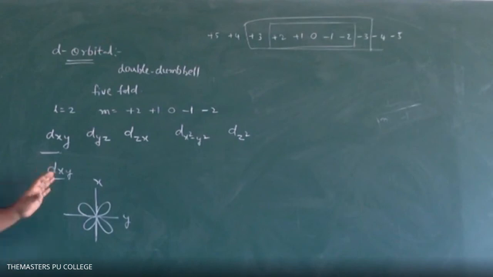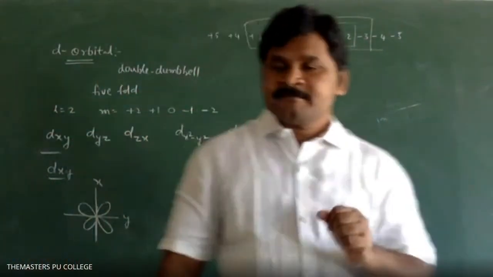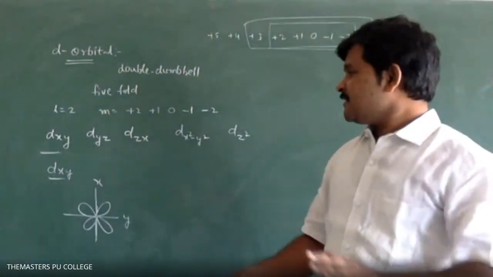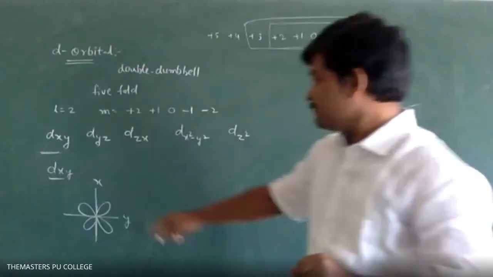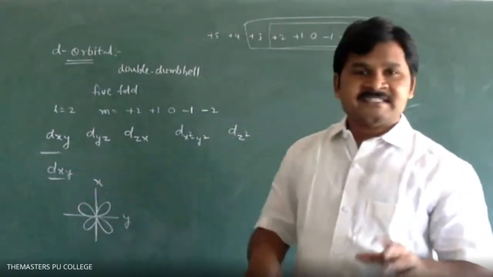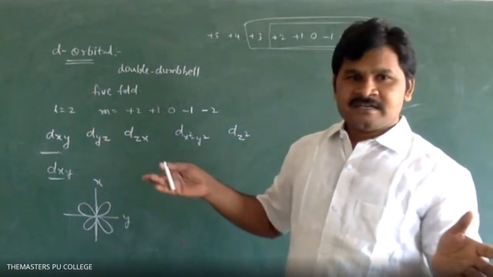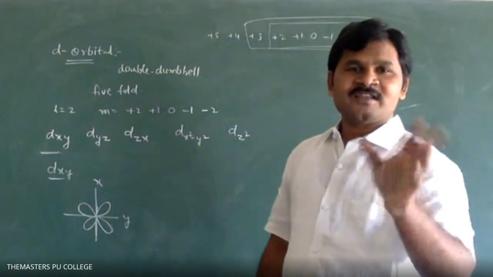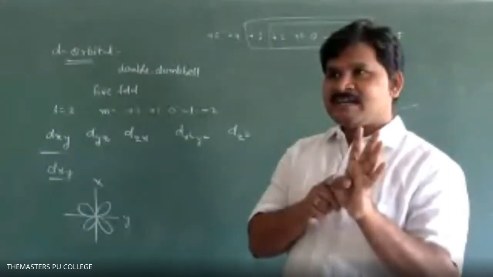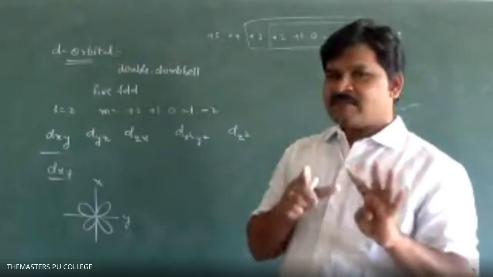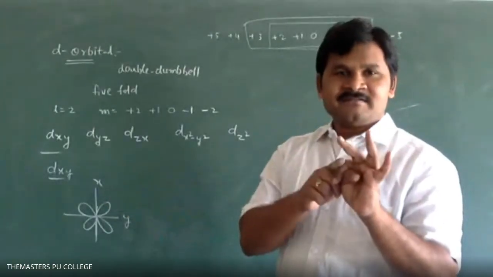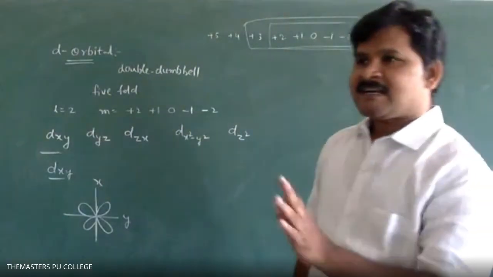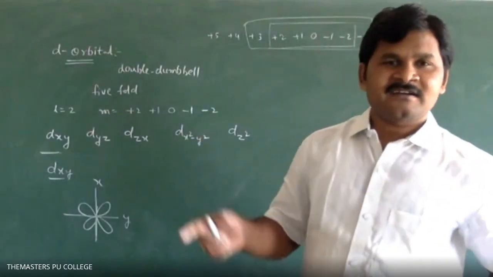In which plane is the electron absent? Can you say? I am telling the electron is present on the xy plane. In which plane is it absent? The yz plane and the zx plane. In both planes, electron density is absent. So that's why they are called nodal planes.